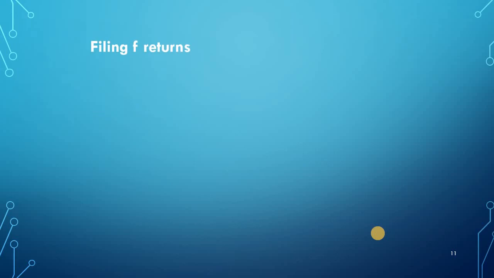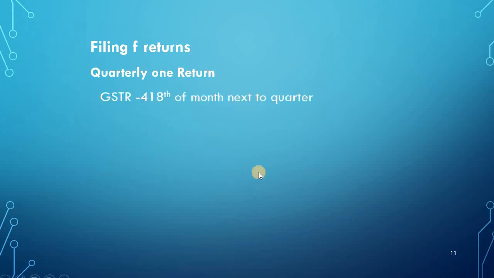Then, filing of returns. How many returns does he have to file? He has to file only one return quarterly. That means one return every three months is enough. In the regular scheme the trader has to file three returns per month, but here the burden is reduced. So GSTR 4. He has to file this return on the 18th of the next quarter. GSTR 4 has to be filed by the composition taxable person on the 18th of the next quarter.